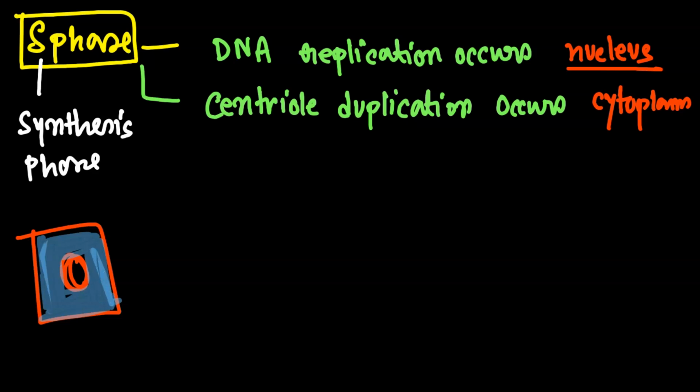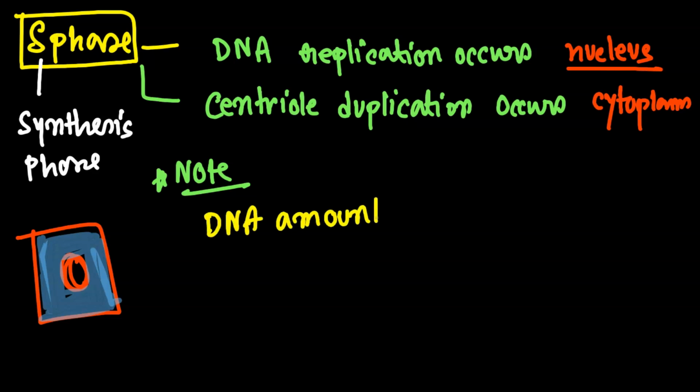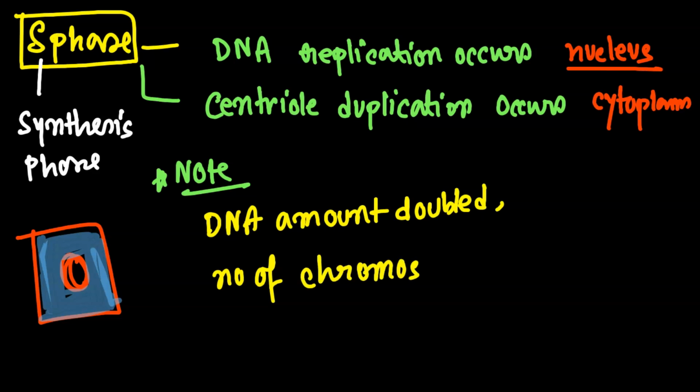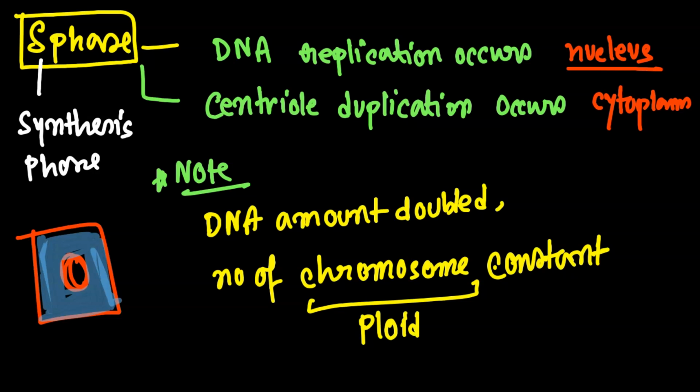Now come up to this point again. Write down a note in your diary: the DNA amount is doubled over here, but the number of chromosomes is constant. The number of chromosomes indicates ploidy. Very good students. That is constant.